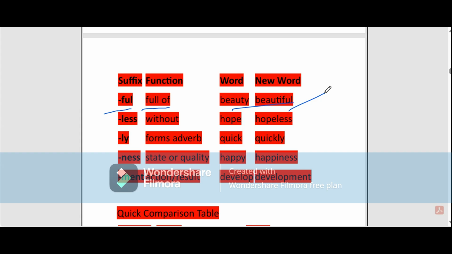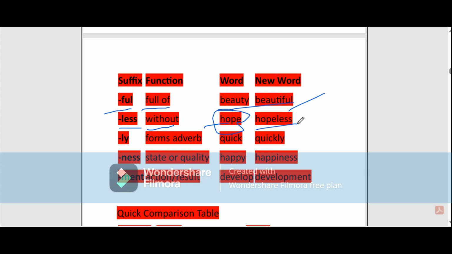Another suffix is less. The function is without, and the word is hope. After adding the suffix, it becomes hopeless. So it is the same with the three suffixes also.